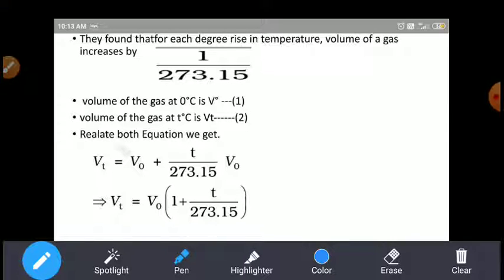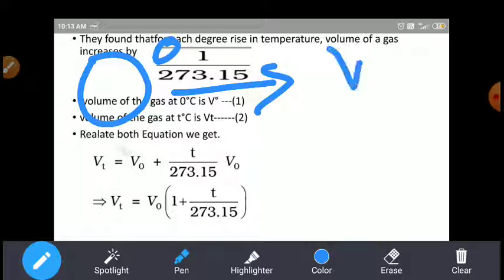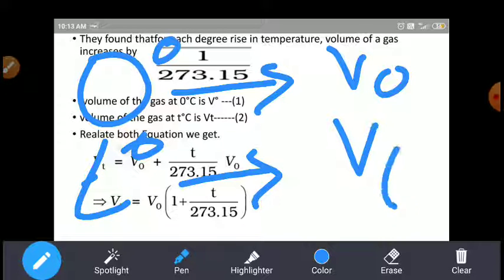So the volume at the initial stage is taken at 0 degrees Celsius. Before increasing the temperature, the temperature is considered as 0 degrees Celsius, and the volume is V naught. The volume of the gas at temperature T degrees is Vt. At 0 degrees Celsius, volume is V naught. At T degrees Celsius, volume is Vt.